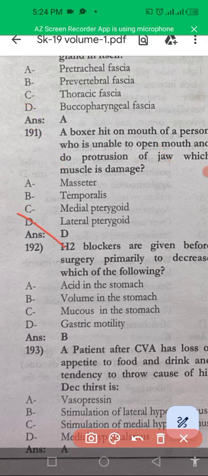Next one is: H2 blockers are given before surgery primarily to decrease which of the following? That is volume in the stomach. H2 receptor blockers are given.